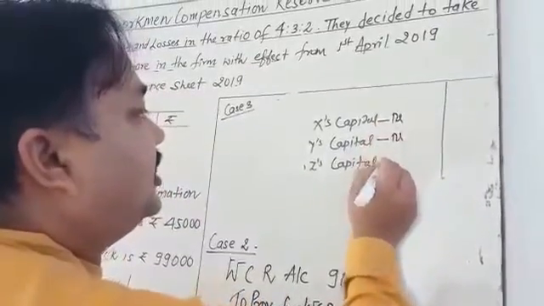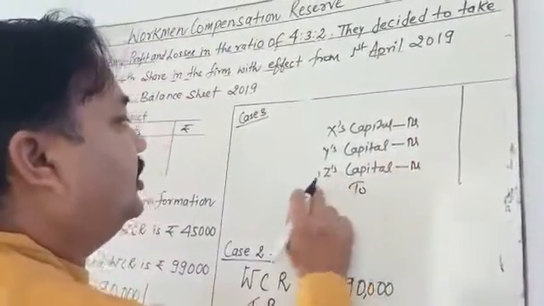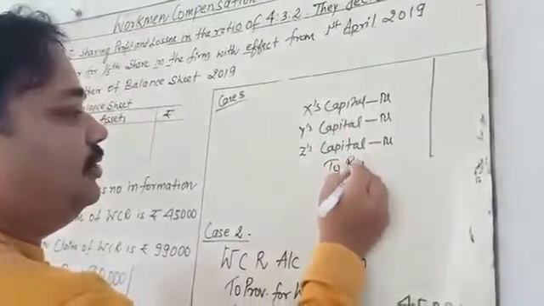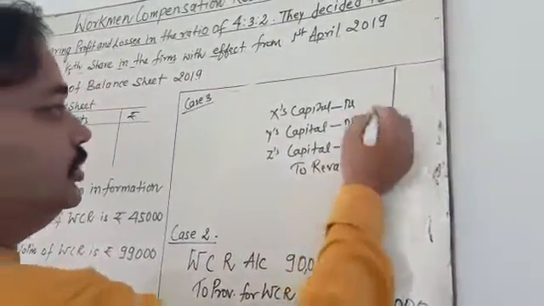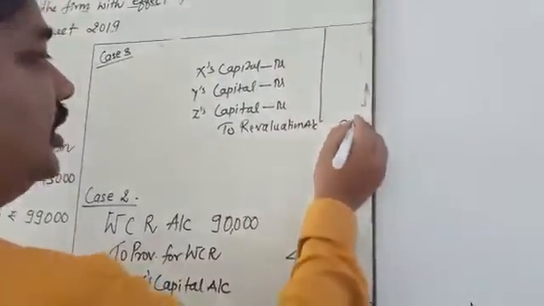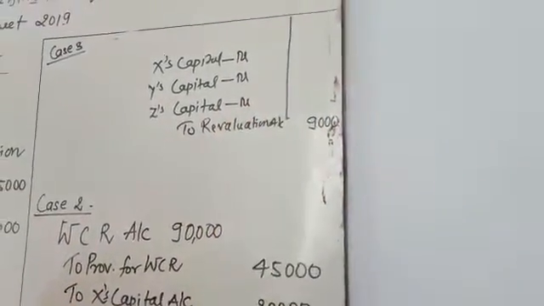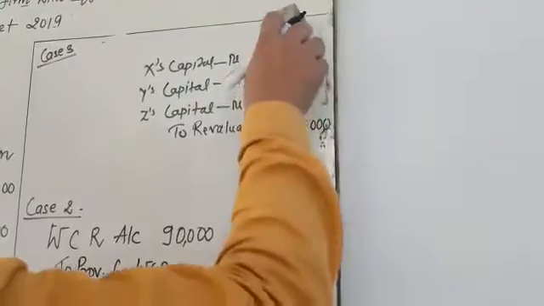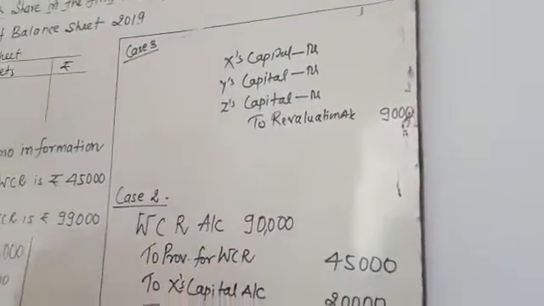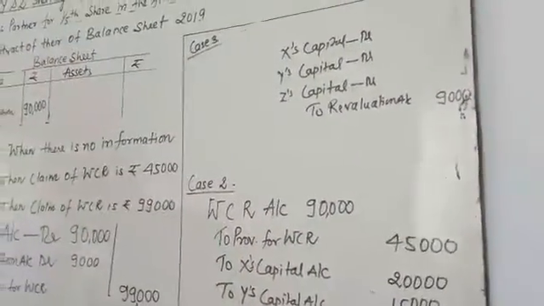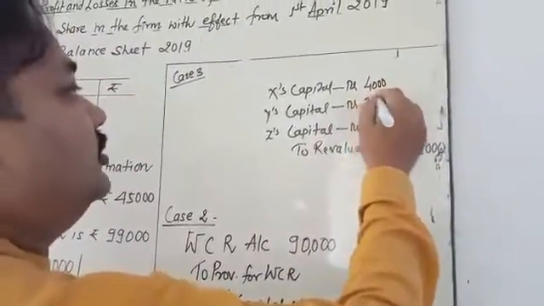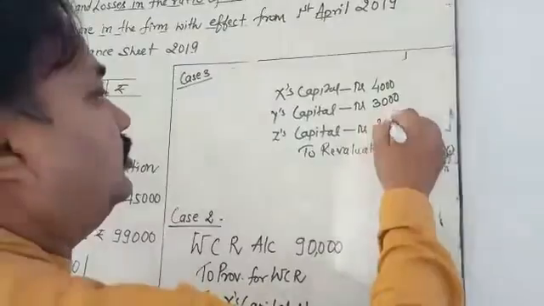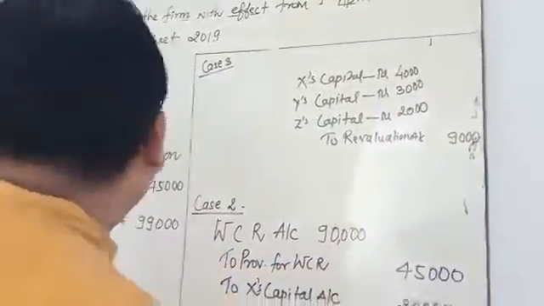It means the partners' capital accounts will be debited, to revaluation account. This 9,000 is distributed in the old ratio, so 4,000, 3,000 and 2,000. This is the debit portion.